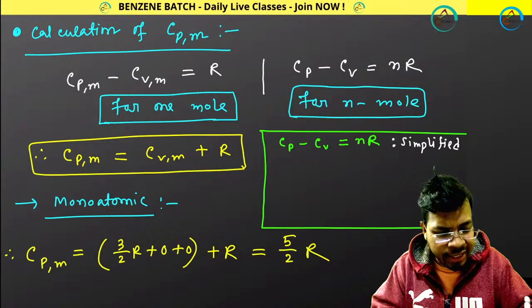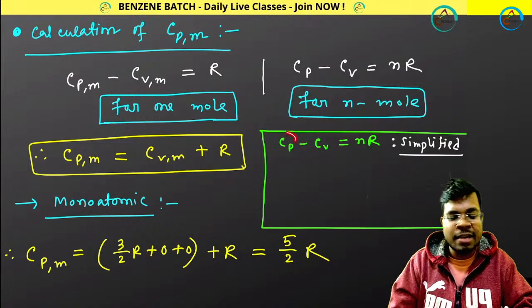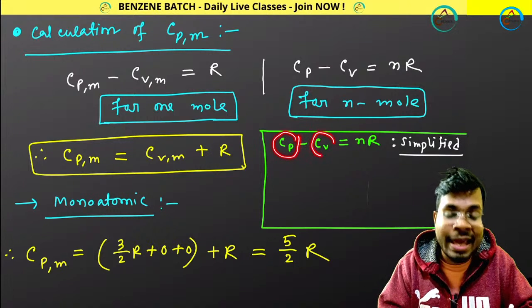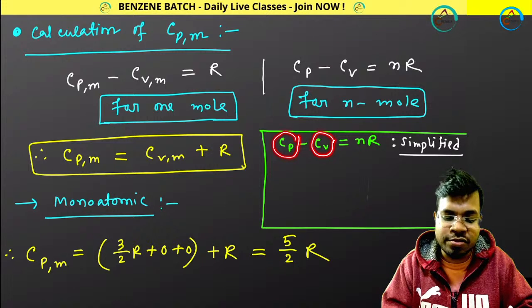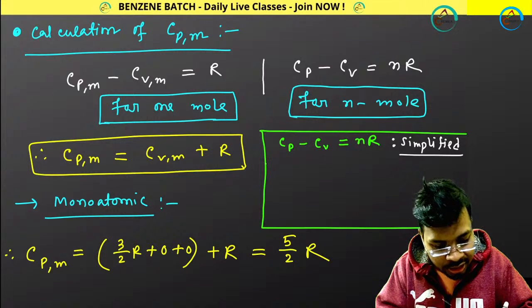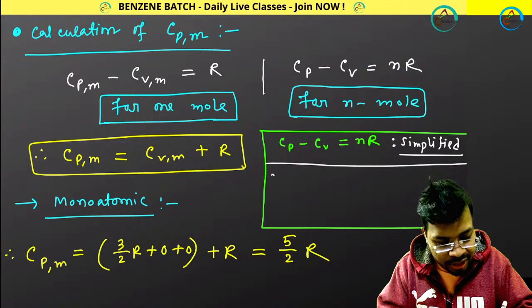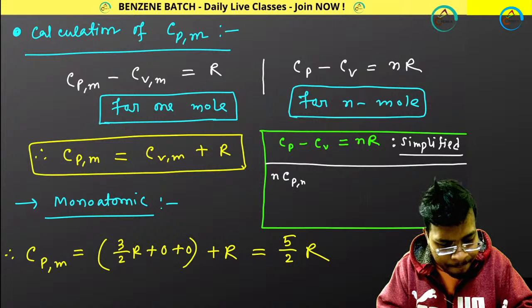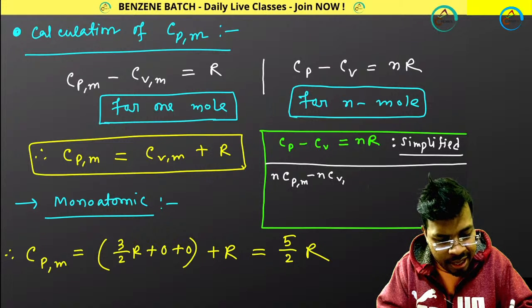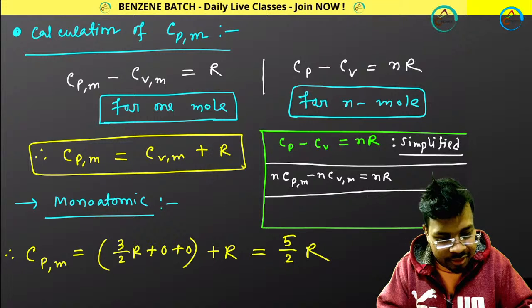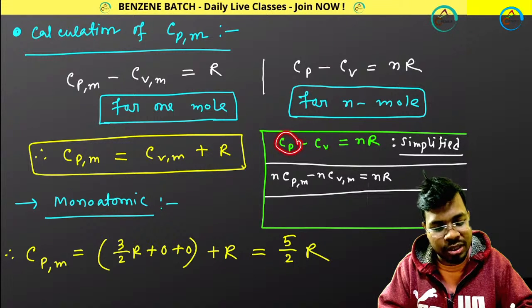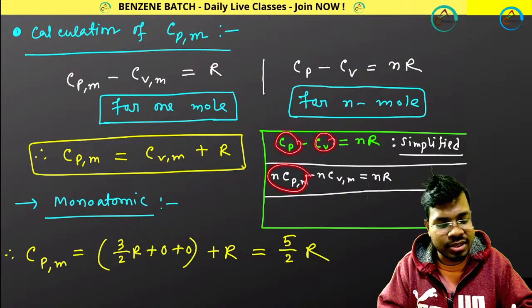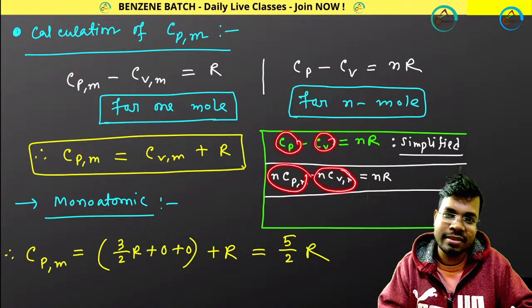So maybe you are getting confused whether this CP is for 1 mole or for n mole. So do one thing, write this expression in this way: n CPM minus n CVM equals nR. So actually this CP belongs to this, generally.